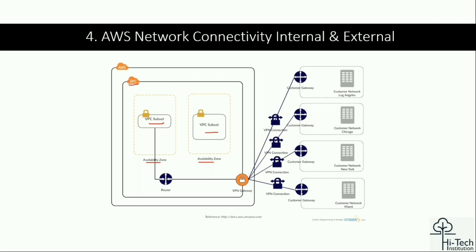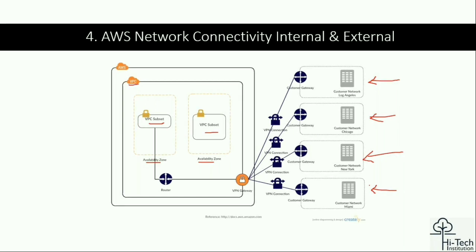Okay, good. So coming to this AWS VPC, two availability zones are there. We are creating subnets over here. Route table connection will come. This is a VPN, this is the external connectivity. As per this architecture diagram, my clients are in different locations. This client is located in Chicago, this client in New York, this client in Miami, some different locations. These are their on-premises data centers.